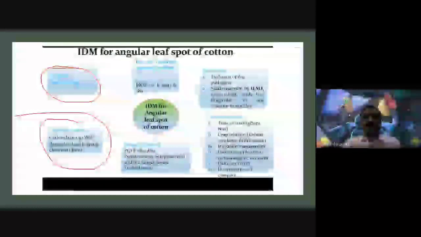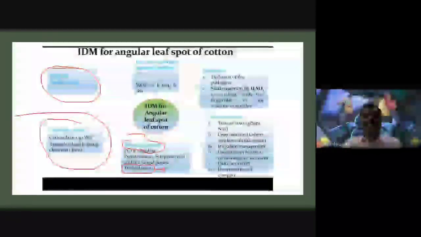Along with chemical control, biological control can also be used, especially PGPR, which means Bacillus, Pseudomonas, Streptomyces, and fungal genera like Trichoderma viride. Trichoderma also belongs to fungal species, which is used for biological pest control. So this is used as a biological control method.